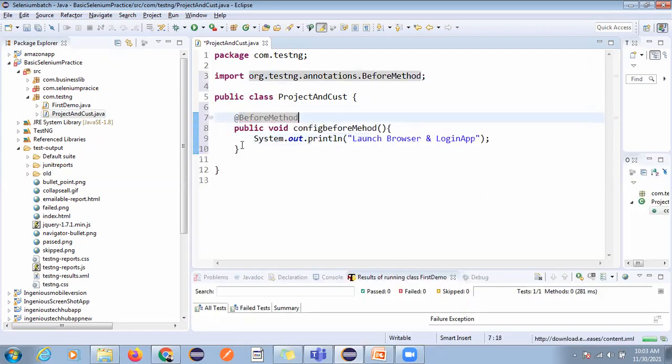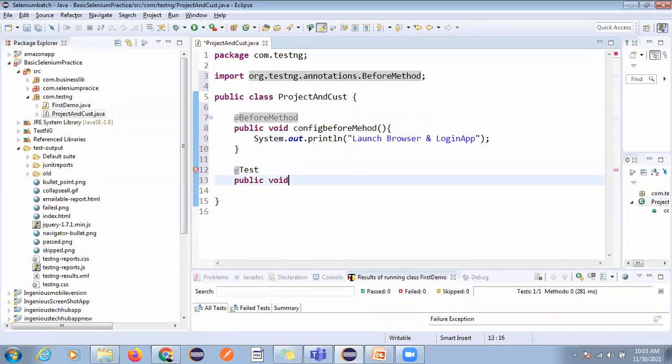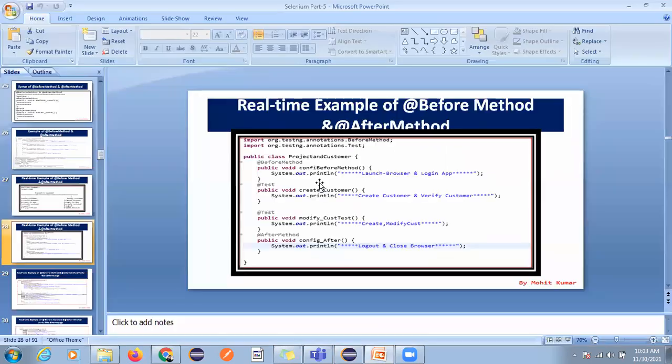Here we have two test cases. One test case is @Test to create a customer and verify the customer.